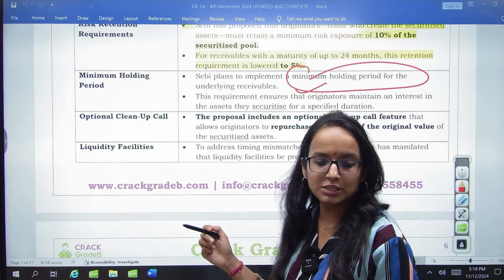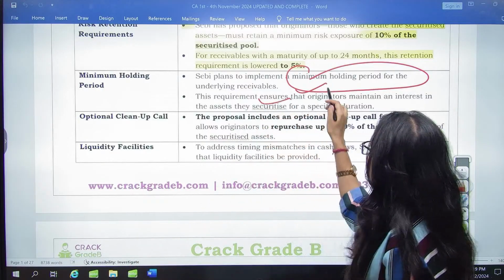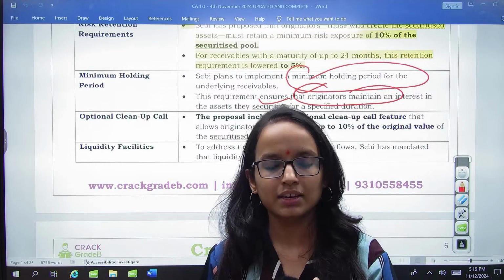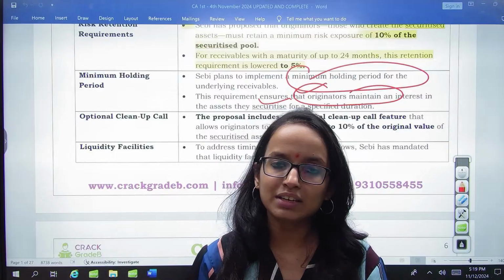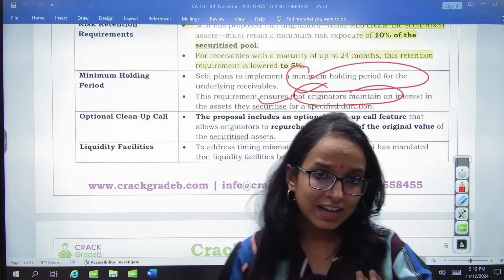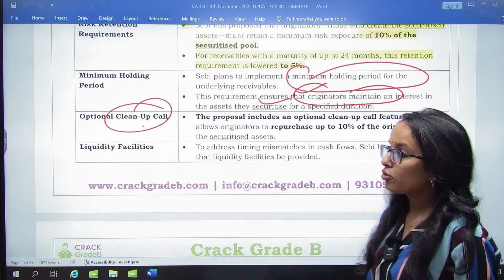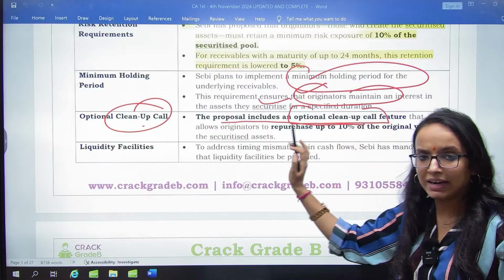Now this has not been specified, but it will be there again so that the originators maintain an interest in the assets. As we have discussed again and again, the broader purpose is that the originators should maintain an interest in that, should be liable for it, right? Then optional cleanup call. So the proposal also includes an optional cleanup call. This is not mandatory, this is optional.